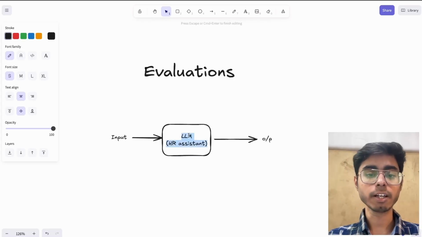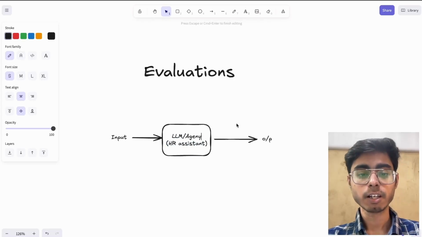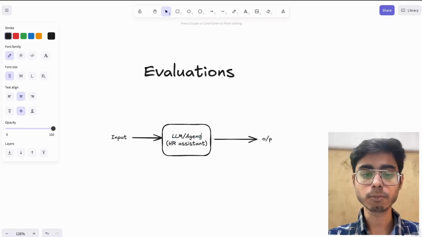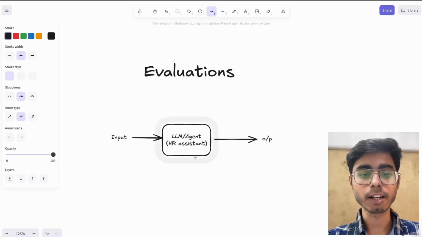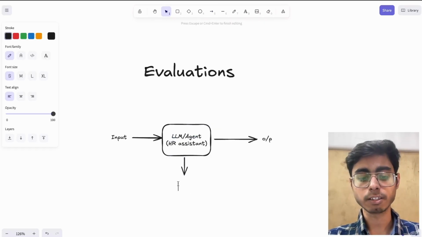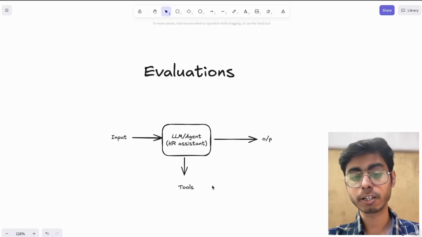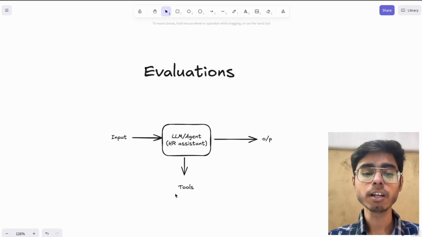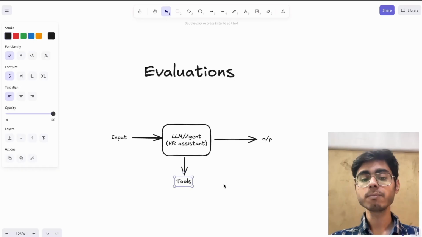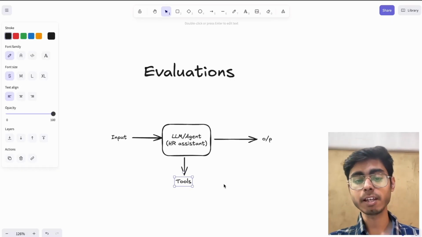Let's say this is an agent, right? So this LLM is an agent, and this agent has some tools attached. It has a tool to, let's say, calculate or predict the salary of a new employee. So for that you need some tools, some function calls, right? Now you want to see what trajectory this agent took.